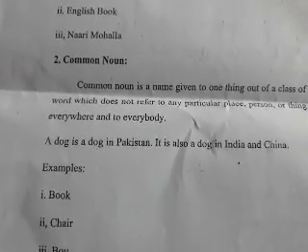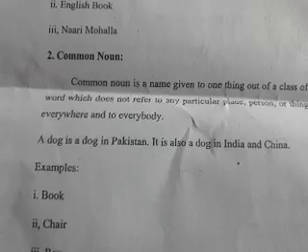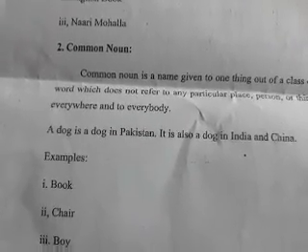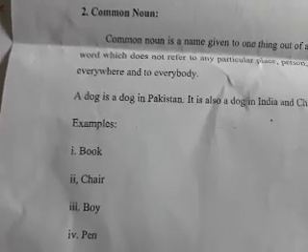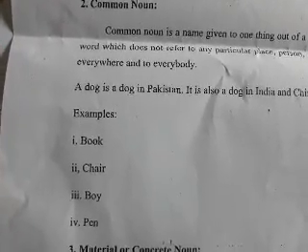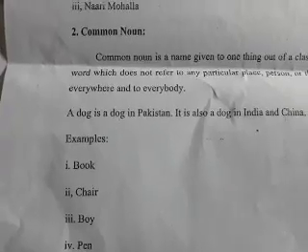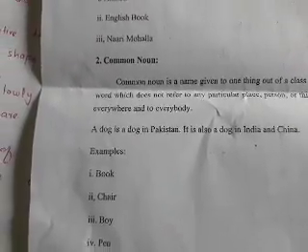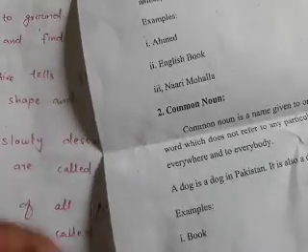For example, a dog is a dog in Pakistan, it is also a dog in India and China. Okay, are you clear with common noun? That common name given to a thing everywhere and to everybody. Examples of common noun are book, chair, boy, pen, etc. I hope you are clear with common noun. Dear students, let us see a few more examples.